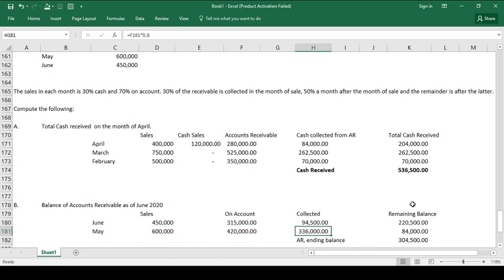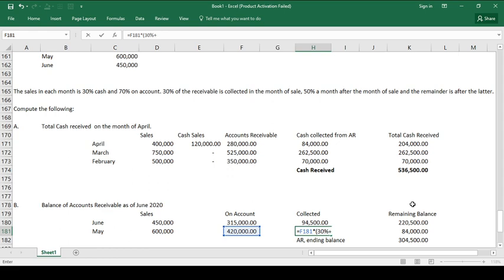Pero this is from May, no? Take note for the month of May, na sales, 420,000 multiply. Take note, na-collect na po natin yung 30% niyan. Bakit? Kasi on the month of sale, we have already collected the 30% of that on account.